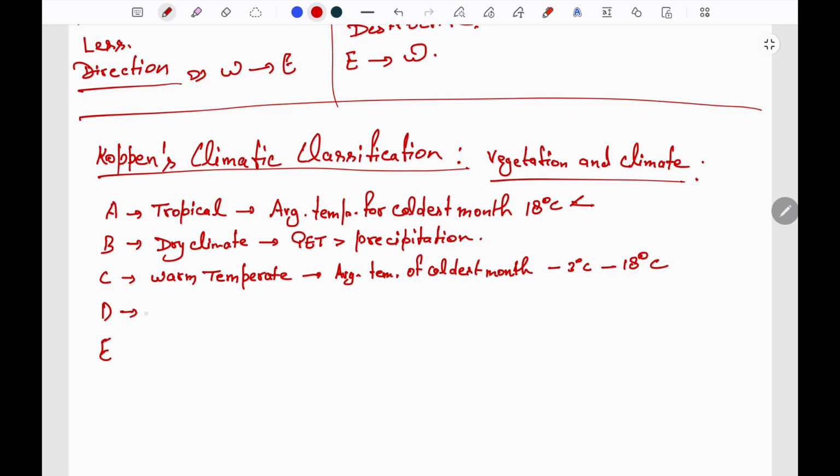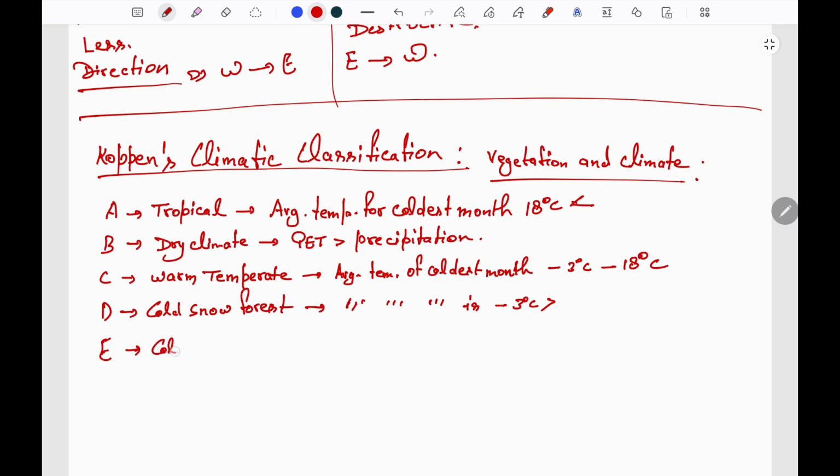D is cold snow forest. Here the average temperature of coldest month is -3 degrees Celsius or below.